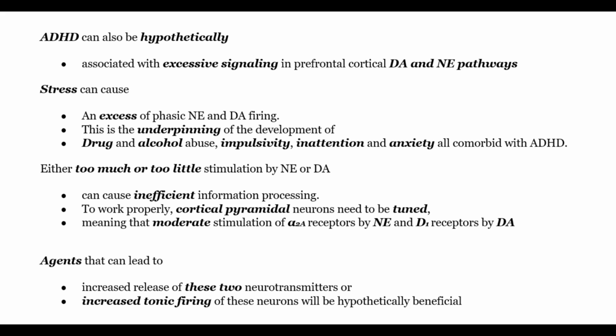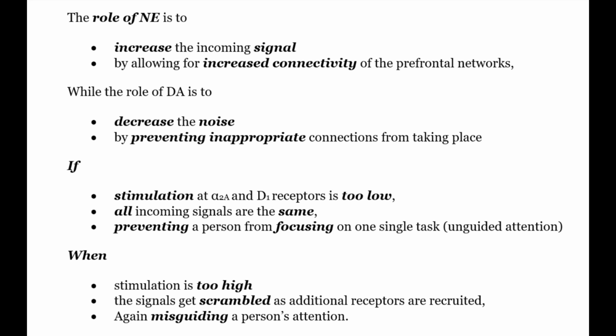To work properly, cortical pyramidal neurons need to be tuned, meaning the moderate stimulation of alpha-2A receptors by NE and D1 receptors by DA. Thus, agents that lead to increased release of these two neurotransmitters or increased tonic firing of these neurons will be hypothetically beneficial. The role of NE is to increase the incoming signal by allowing the increased connectivity of the prefrontal networks, while the role of DA is to decrease the noise by preventing inappropriate connections from taking place.